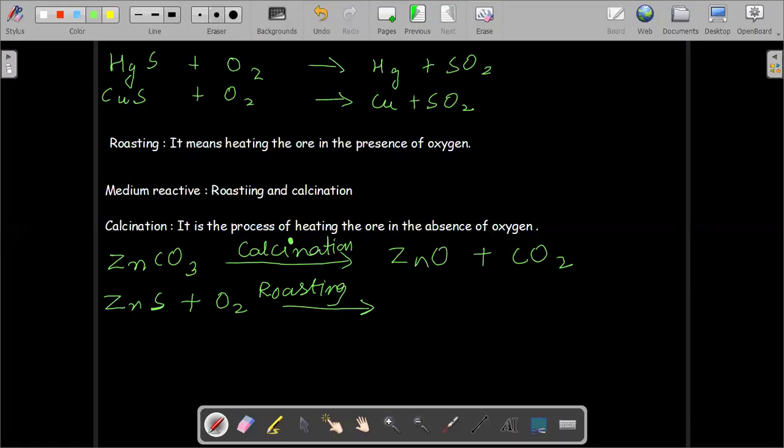That's why just look at the table. I have told you that after calcination and roasting, you will be getting the oxide of the metal. So here you will be getting ZnO, zinc oxide, plus sulfur oxide.